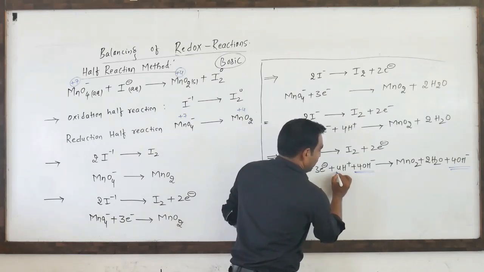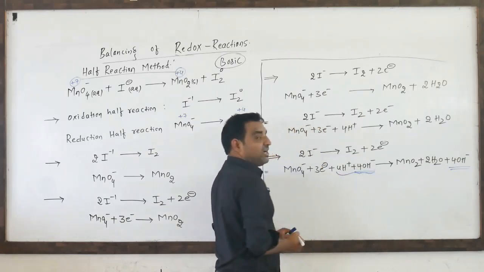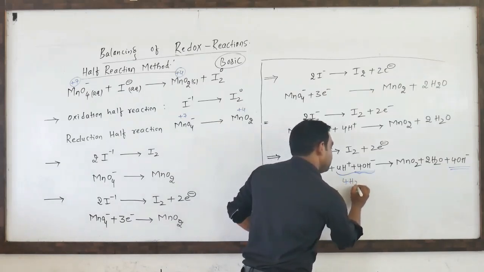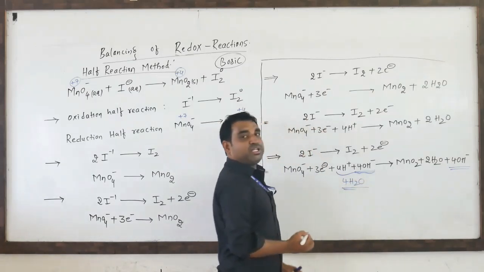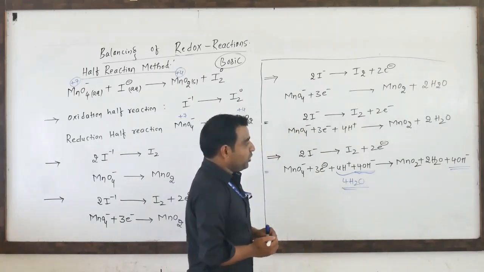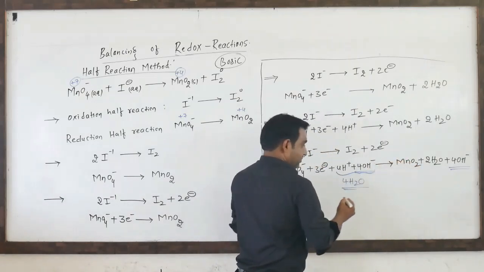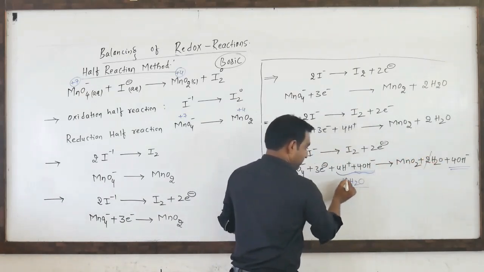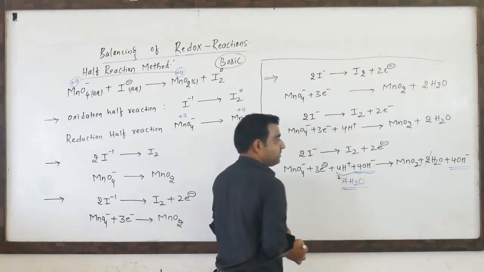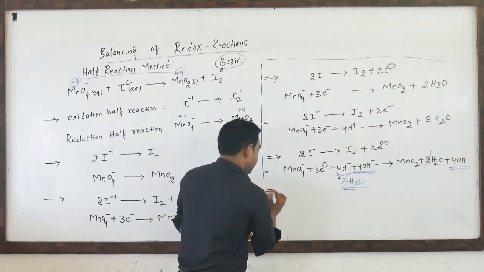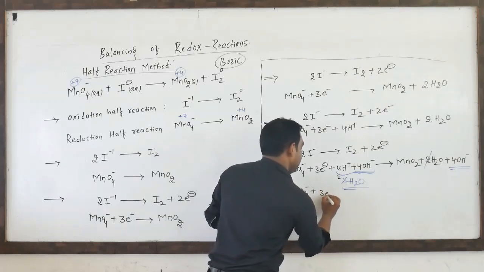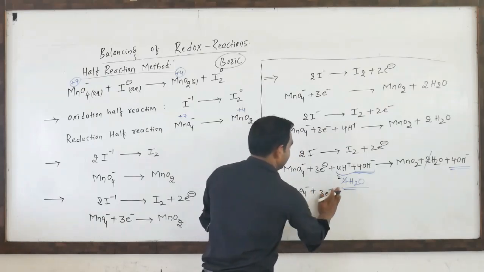Now see, 4H plus and 4OH minus ions will give what? 4H2O molecules. Shall we write this one as 4H2O? H plus and OH minus form H2O, so we write 4H2O. This 4H2O and the 2H2O here, cancel them. 2H2O here, 2H2O there. How many H2O remain? 2H2O remain. Now it is MnO4 minus, 3 electrons. So you can directly write that.